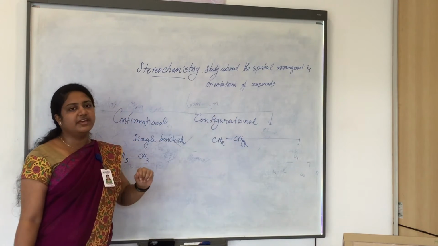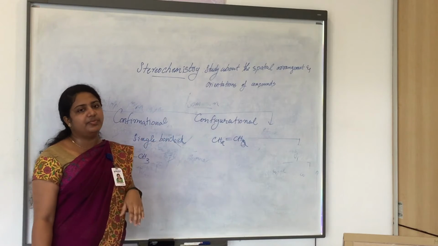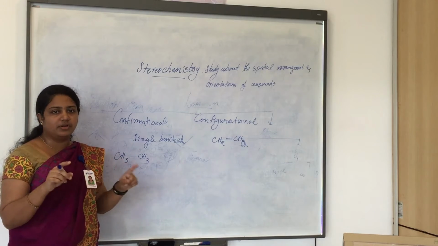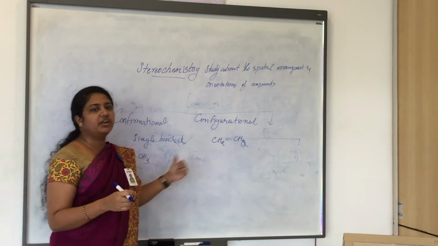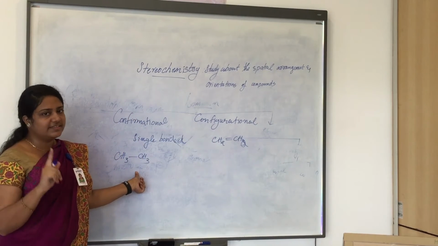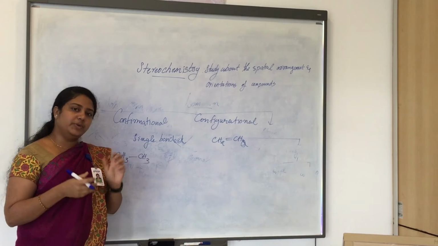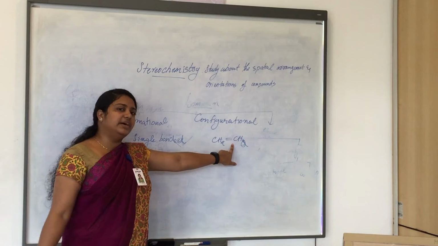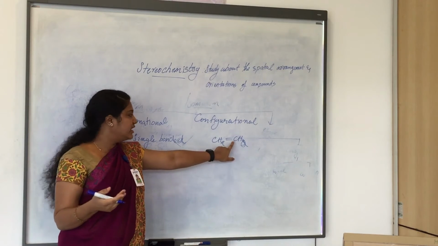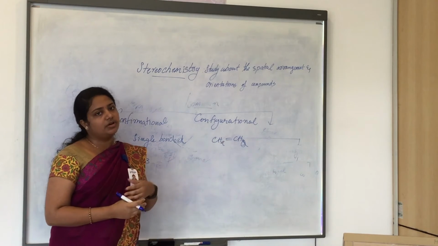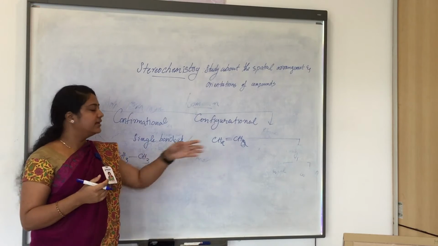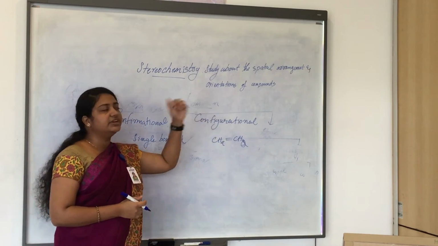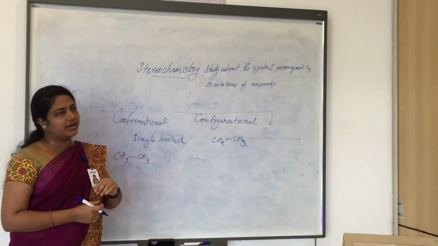So in configurational isomers, the isomers cannot be interconverted by twisting or rotating the bond. In single bonded compounds, we can easily twist or rotate the bonds. But in double bonded or triple bonded compounds, this twisting or rotating is not possible. On twisting, this bond will break and we cannot convert the isomer into the next isomer.